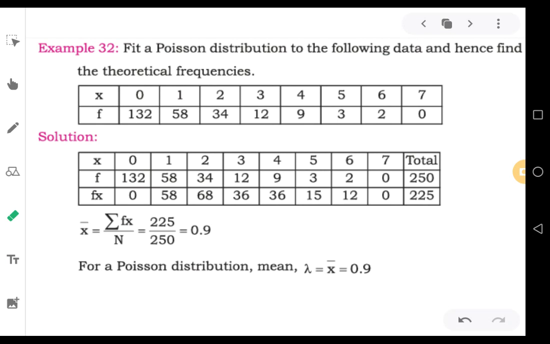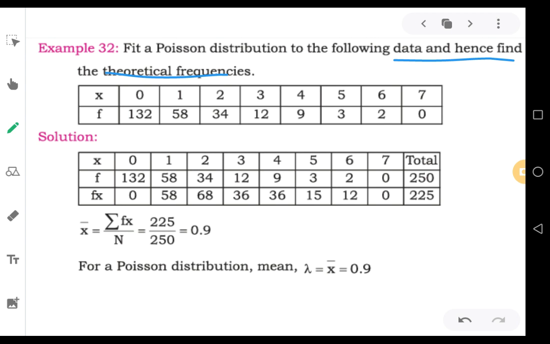We are going to work out one more Poisson distribution problem in this video. This is of the type of calculating expected frequencies or theoretical frequencies when observed frequencies are given to us in the table. The question will look like this: Fit a Poisson distribution to the following data and hence find the theoretical frequencies.